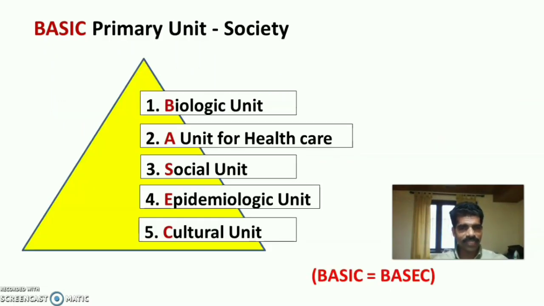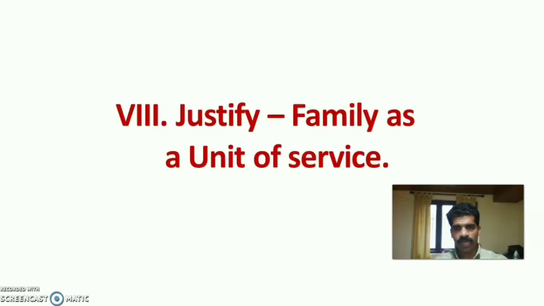So, family is considered as a biological unit, a unit for healthcare, social unit, epidemiological unit and cultural unit. Because of these features, family is considered a unit of service. Related to the previous session, an important question to be answered is to justify family as a unit of service. Let us justify family as a unit of service.